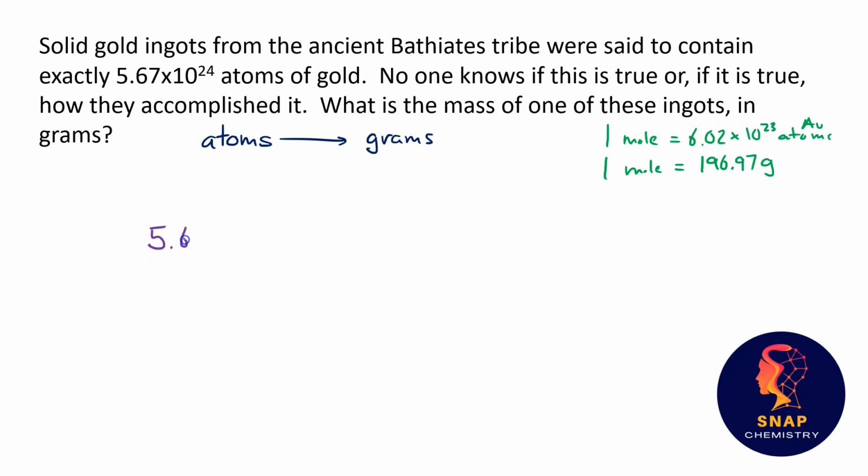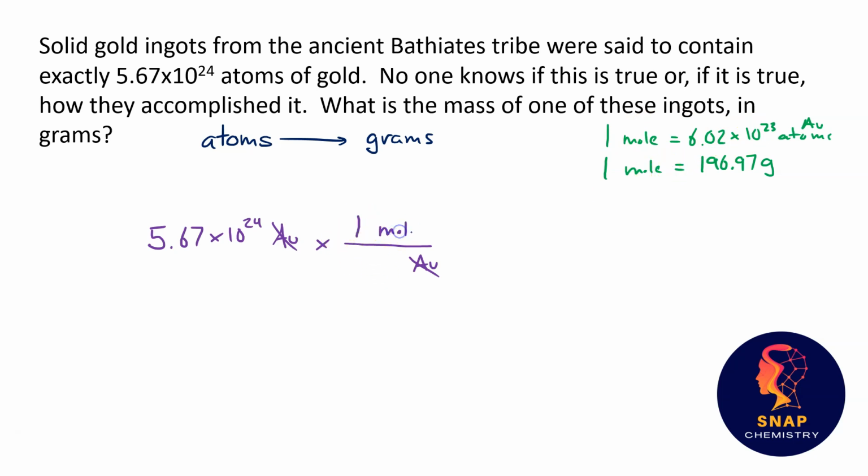At this point, we are ready to answer this question and set it up using a process known as dimensional analysis, where you take the number that you were given, 5.67 times 10 to the 24th gold atoms. I like to just use the symbol for the element. Multiply that initial number by some conversion factors where these units cancel off. I know that gold has to be in the denominator of my first conversion to cancel off those gold atoms. And then I just have to come up here to my two different conversion factors and pick which ones to plug in. Clearly it has to be the one that I wrote first, the one actually involving gold atoms.